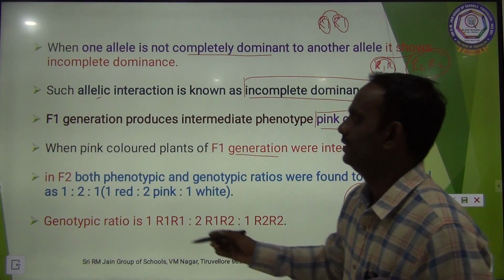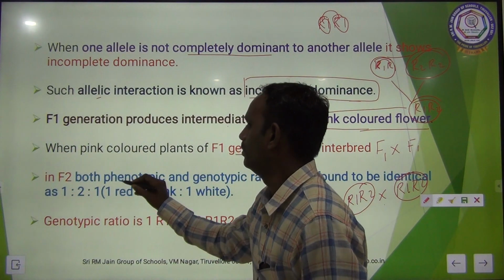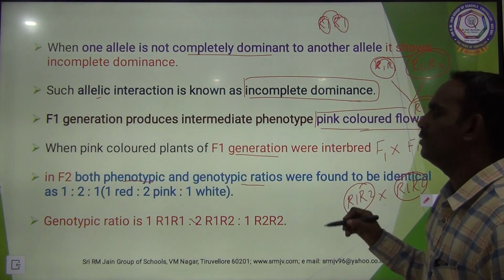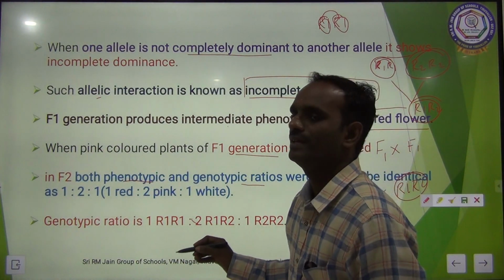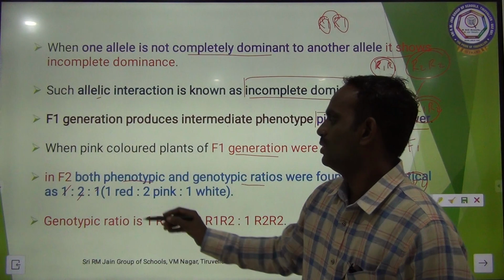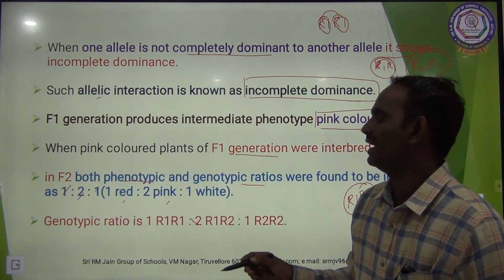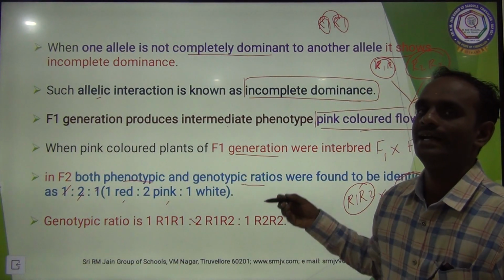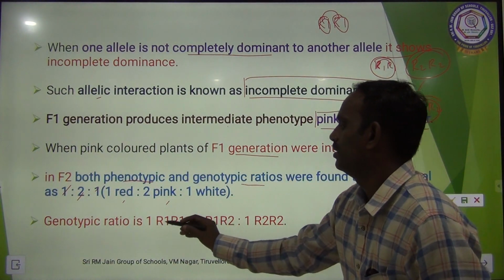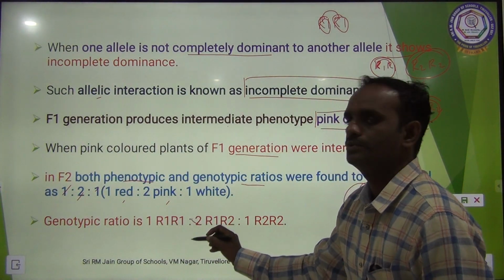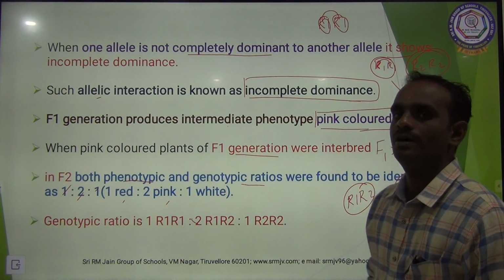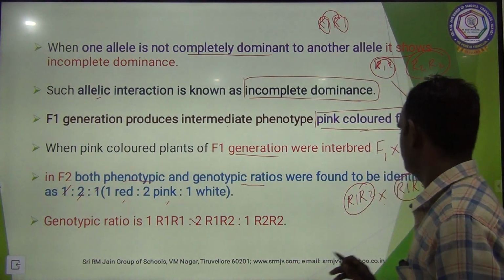In F2, both phenotypic and genotypic ratios were found to be identical, the same 1:2:1. That means one red, two pink and one white flower were obtained. The genotypic ratio is 1 R1 R1 to 2 R1 R2 to 1 R2 R2. Clear, children?